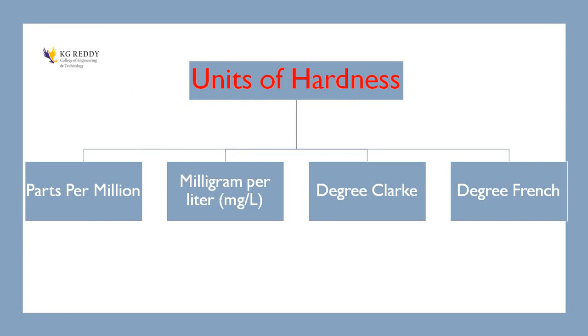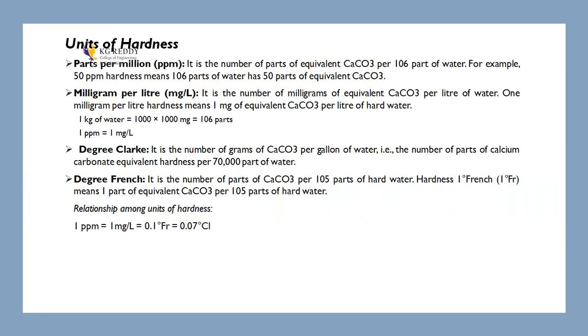So there is one relation. Here, parts per million (ppm), milligram per liter, degree Clark, and degree French. What is the relation? 1 ppm is equal to 1 milligram per liter, that is equal to 0.07 degree Clark, that is equal to 0.1 degree French. That relation is very important while solving the problem.